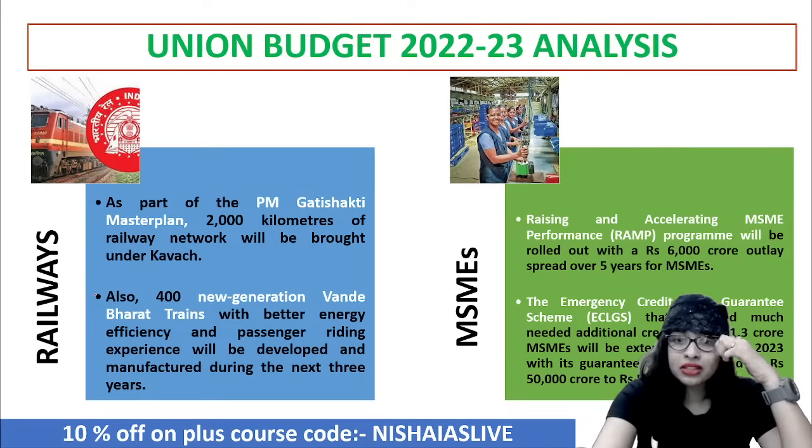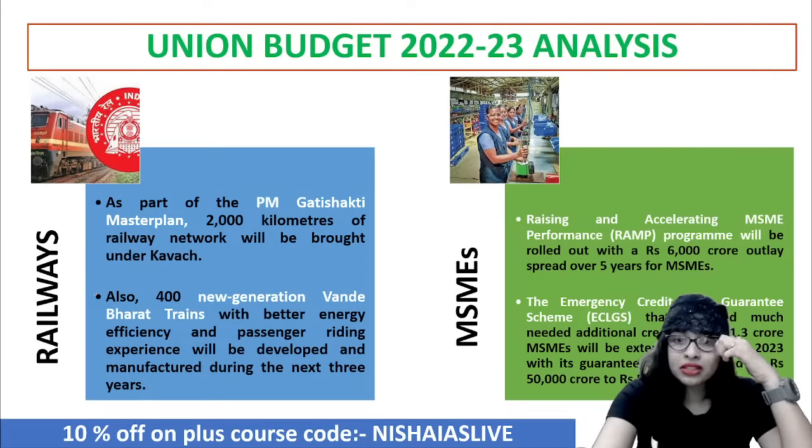Point number 1 is multi-modal connectivity. The budget was very particular in saying that infrastructure development is very, very important. Under that, multi-modal connectivity has to be enhanced. How can you do that? You can do that by expanding roads, railways, airways and so on. One particular point is that they have increased such multi-modal connectivity through the expansion of roadways. I repeat, through the expansion of roadways, and that too by 25,000 kilometers.